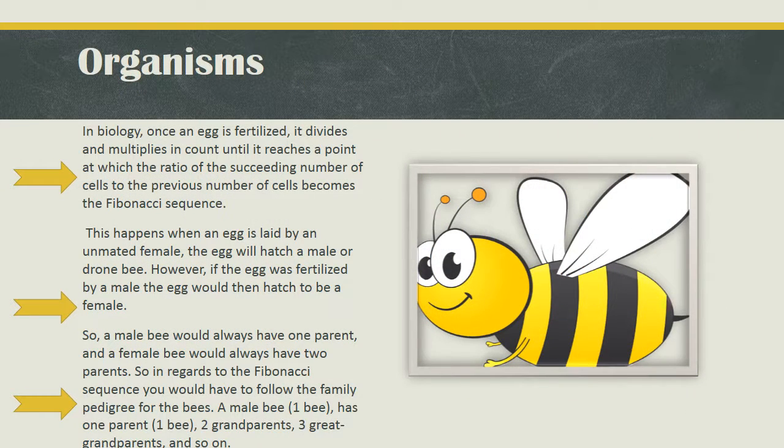Organisms. In biology, once an egg is fertilized, it divides and multiplies in count until it reaches a point at which the ratio of the succeeding numbers of cells to the previous number of cells becomes a Fibonacci sequence. This happens when an egg is laid by an unmated female. The egg will hatch a male or drone bee. However, if the egg was fertilized by a male, the egg would then hatch to be a female. So, a male bee would always have one parent and a female bee would always have two parents. So in regards to the Fibonacci sequence, you would have to follow the family pedigree for the bees. A male bee, one bee, has one parent, one bee, two grandparents, three great-grandparents, and so on.